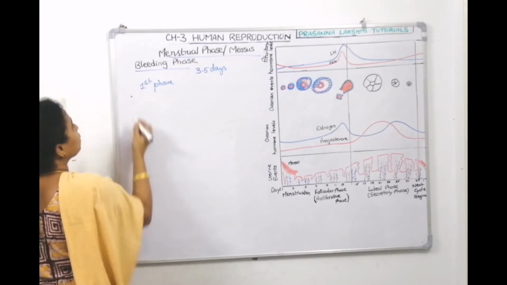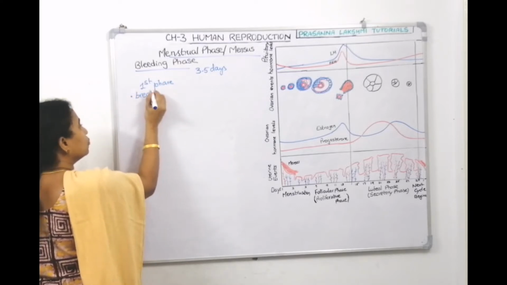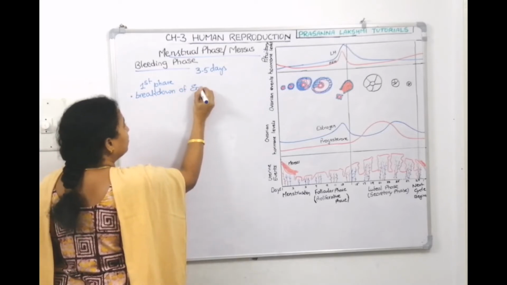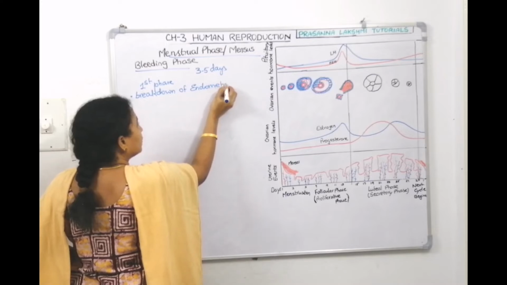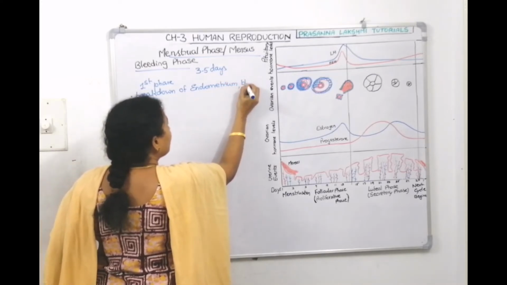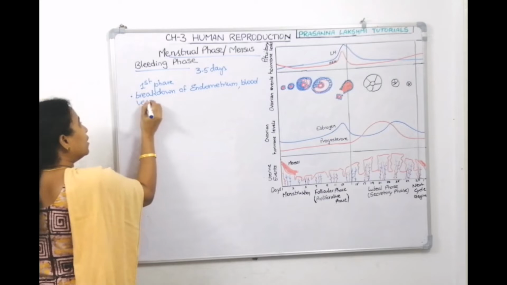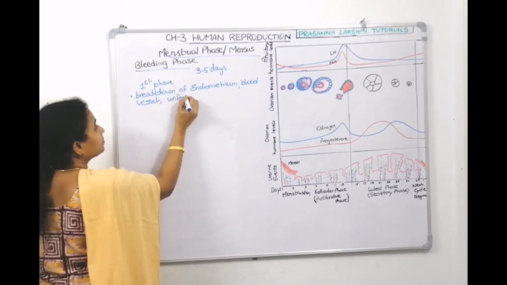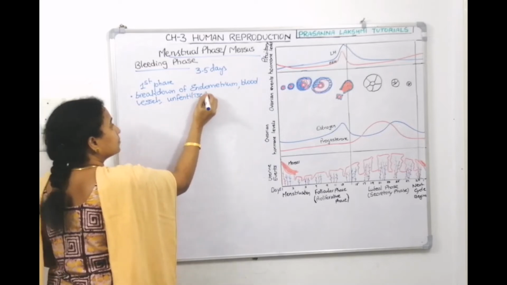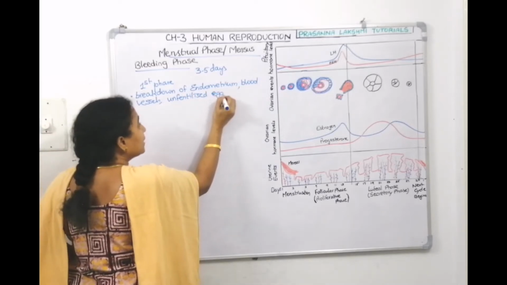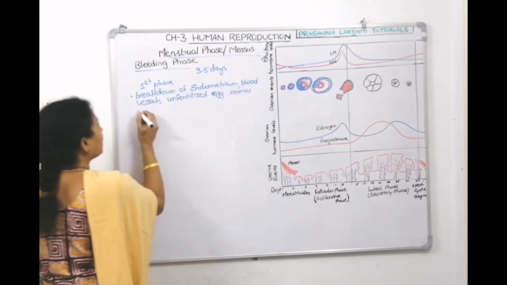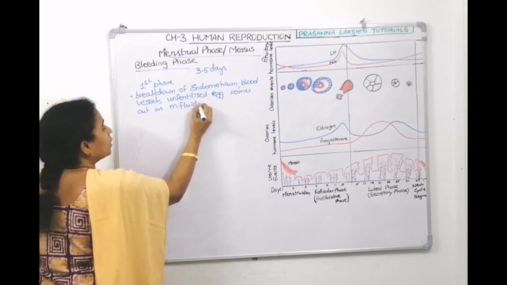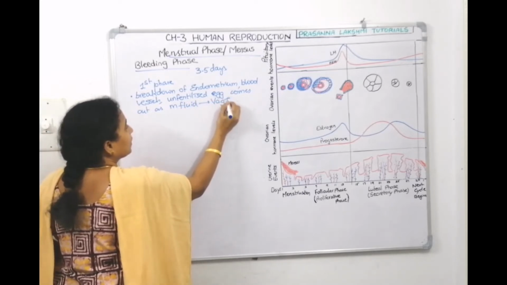So, during this phase, what happens? It is due to the breakdown of endometrium, then breakdown of blood vessels, then the unfertilized egg comes out as menstrual fluid through the vagina.